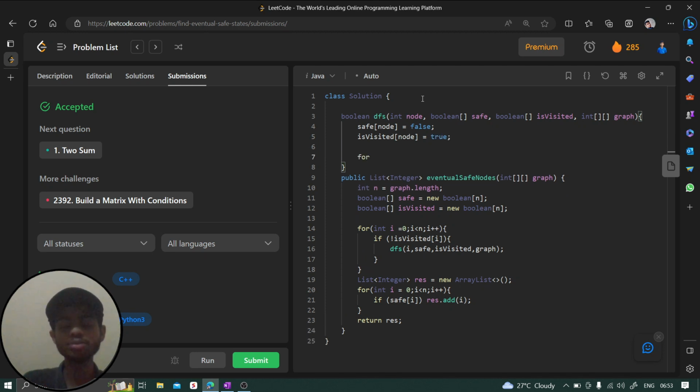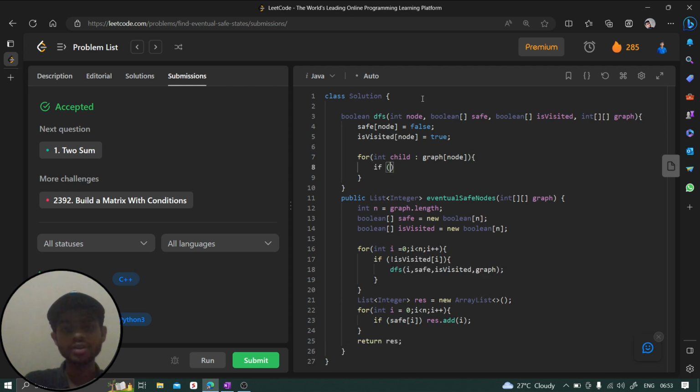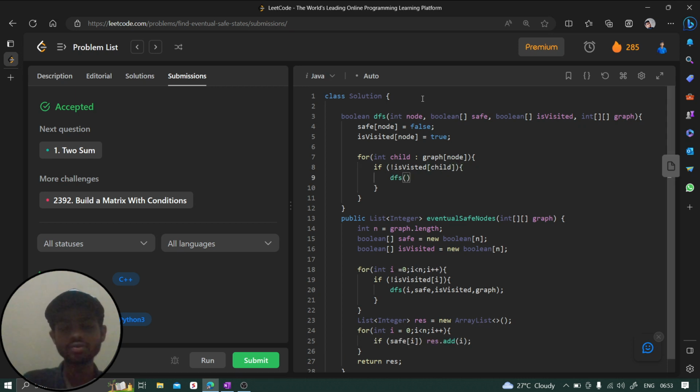Now we move to all the children, so we say for child in graph of this particular node, we check if visited of child is false, that means we have to visit it, so we call dfs of child, then safe, then visited, then graph, right?